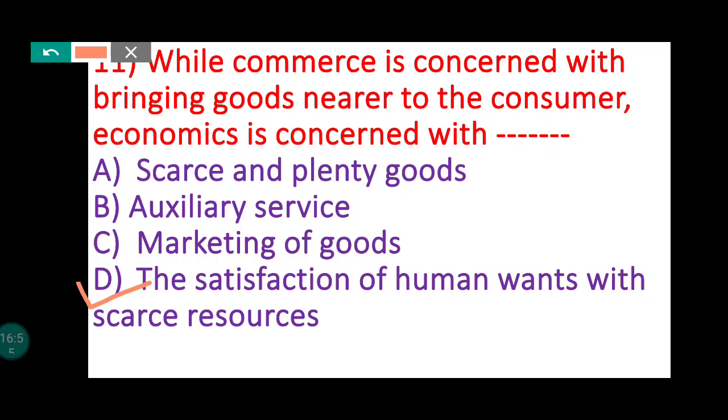The satisfaction of human want with scarce resources. See, economics tells us that people have needs and scarce resources to satisfy their needs. And these resources are never enough to satisfy all needs. It therefore becomes necessary to exercise choice. So, economics is concerned with the satisfaction of human want with scarce resources, and not with scarce and plenty goods, not with auxiliary service, not with marketing of goods. So the answer is satisfaction of human wants with scarce resources.